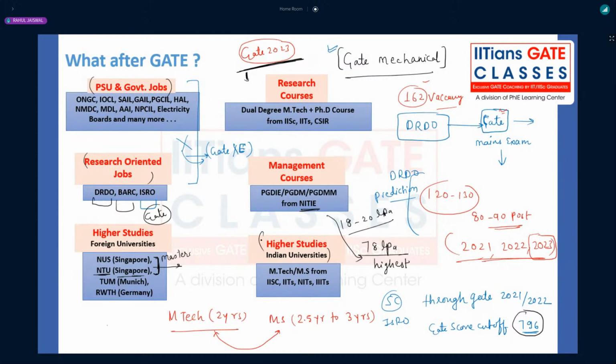So here, if we just go for higher studies in Indian universities, you will have IISc, IITs, NITs, and triple ITs. But if you want to go for the dual degree course, MTech plus PhD, then you have IISc, IITs, and CSIR, the Council of Scientific and Industrial Research. You will not have this opportunity through NITs, right? Is that clear, all of you?